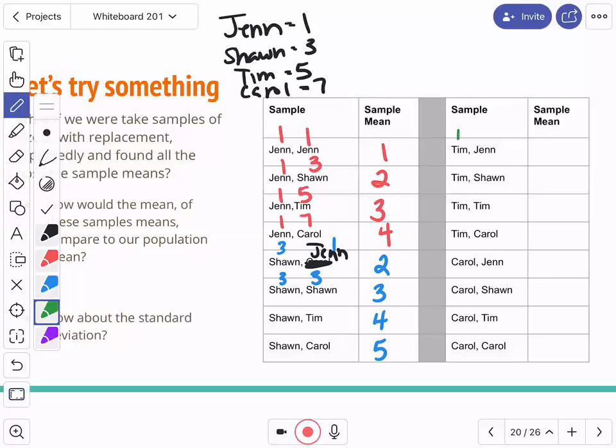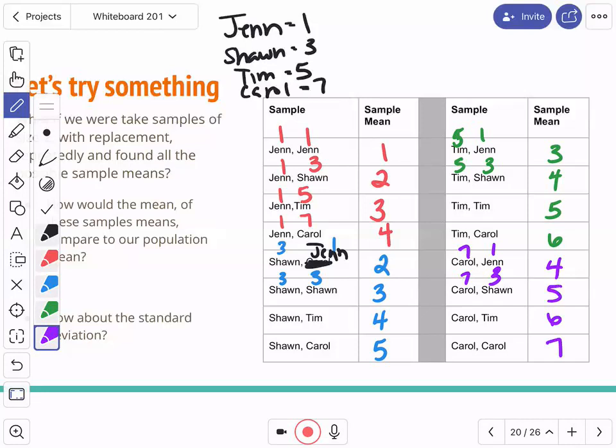Tim and Jen, that is 5 and 1, 6. So that's 3. 5 and 3. So that's 5 plus 3 is 8. 8 divided by 2 is 4. 5 and 6. And then Carol would be 7 and 1. 8. 8 divided by 2 is 4. Carol and Sean, 7 and 3. 7 plus 3 is 10 divided by 2 is 5. So that's 4, 5, 6, and 7.